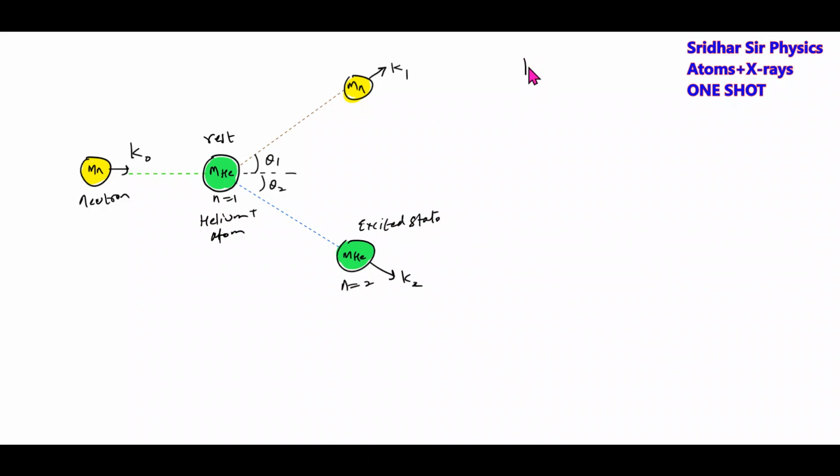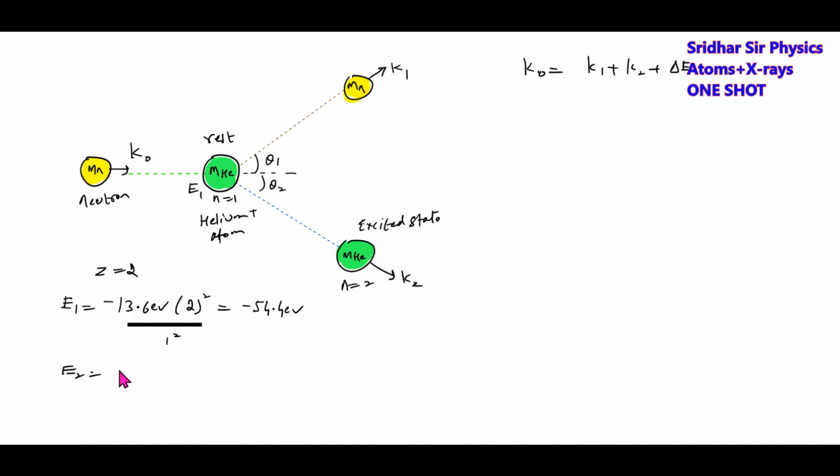So the kinetic energy supplied by that should be equal to K1 plus K2 plus delta E. How to calculate delta E? The energy of the helium plus atom in the first state, E1, is equal to minus 13.6 electron volt times Z square, which is 2 square, divided by n square, which is 1 square. This will be minus 54.4 electron volt.